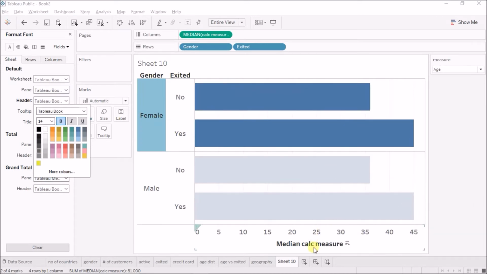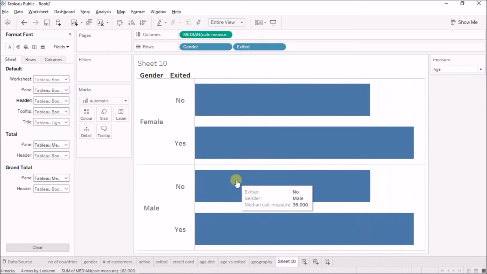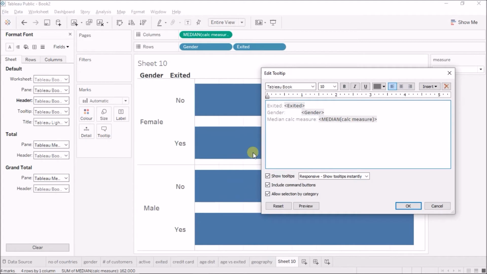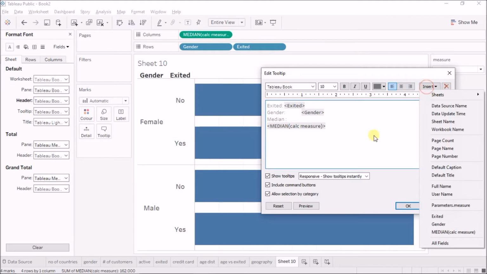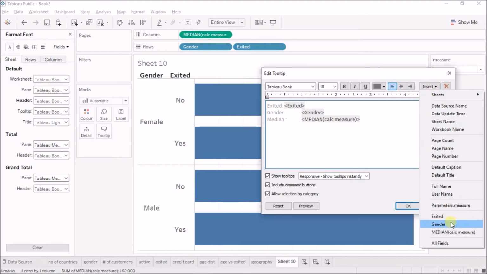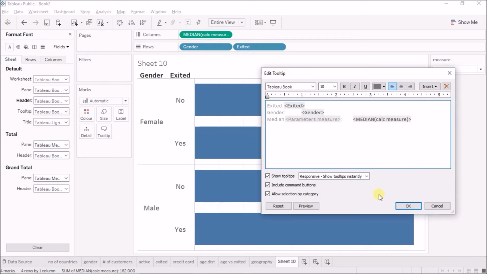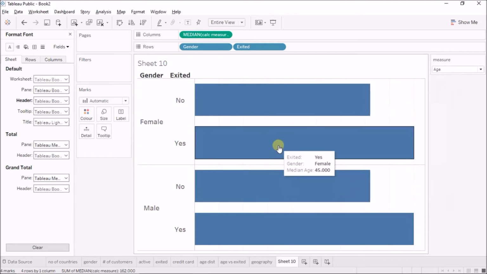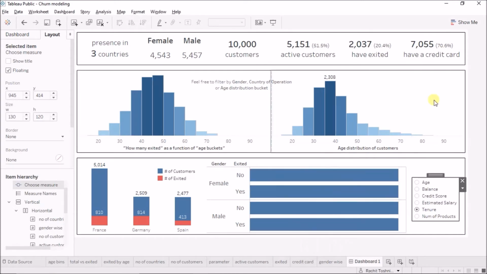Very good. And I'll just remove this show header, and if I check in the tooltip, it is showing me median calc measure, which is not very intuitive. So instead of this calc measure, I'll just say insert, oops, I'll just insert the parameters dot measure. Now if I check, it is giving me median age, exited is female, median age, etc. Okay, so this is much better looking now. So this is my parameter. I think we should be done, and we have covered everything. Mostly I'll just cover this at the last.